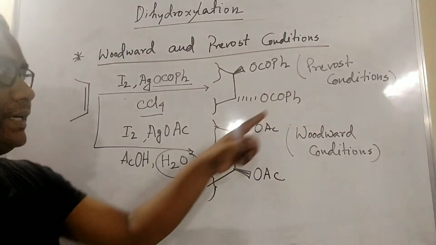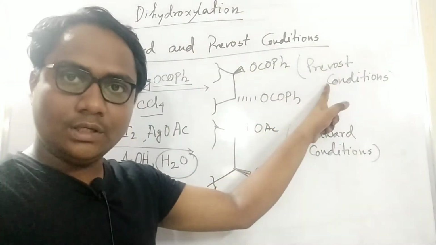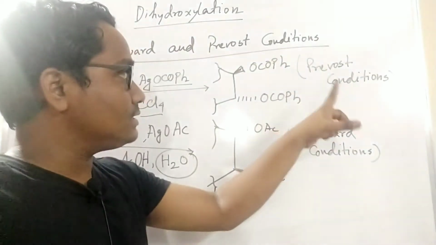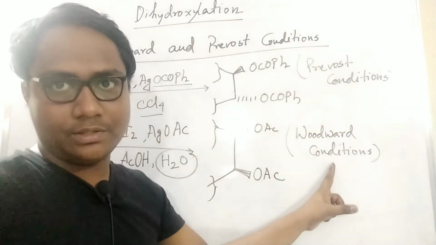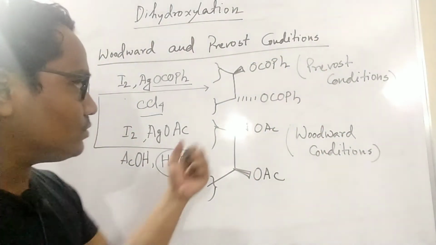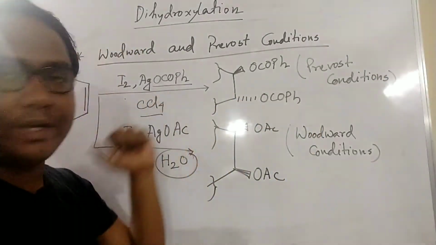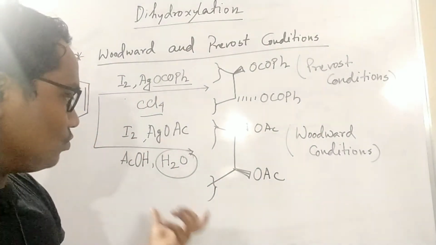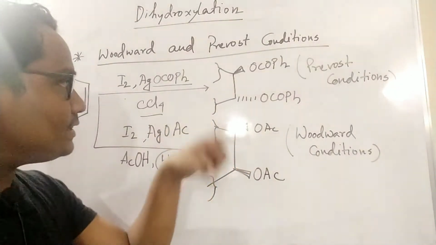So these are two scientists. This is called Prevost condition. This is called Woodward condition. Very important. You just remember what the Prevost and the Woodward conditions are. Woodward means water is used and Prevost means no water, it is dry. But you have to understand the role of this water in the mechanism.